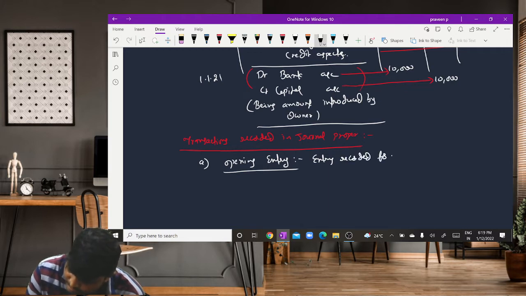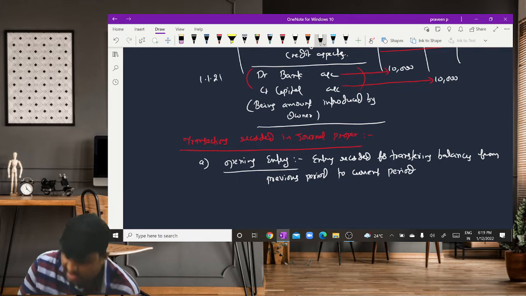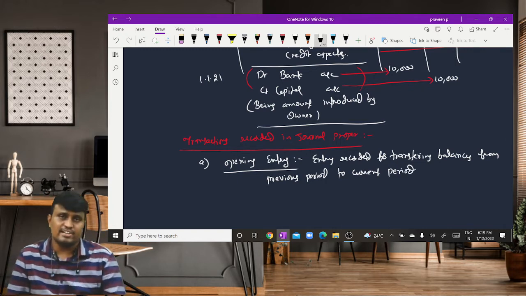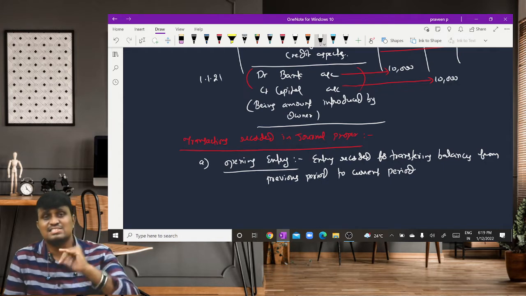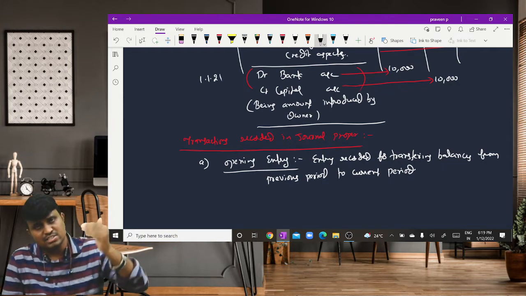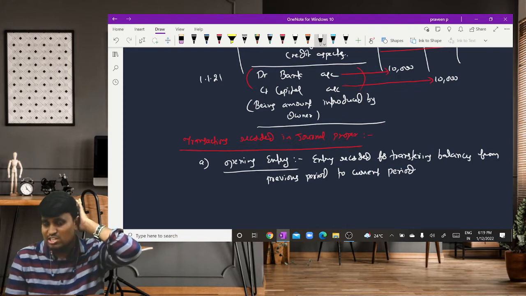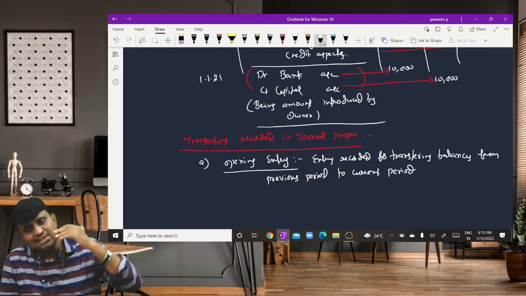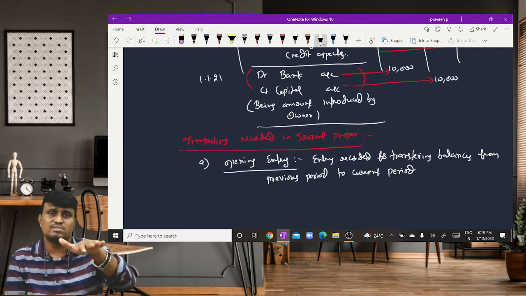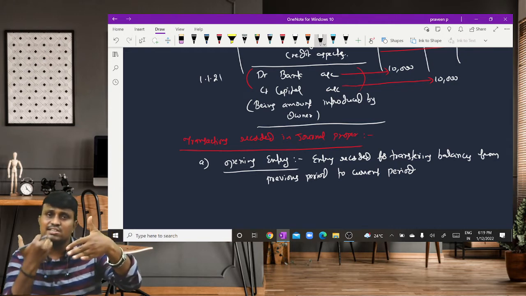recorded for transferring balances from the previous period to the current period. So in the last accounting period, we recorded the transactions, posted them to the ledger, prepared the trial balance and the financial statements, and closed that period, and freshly we started the new period.